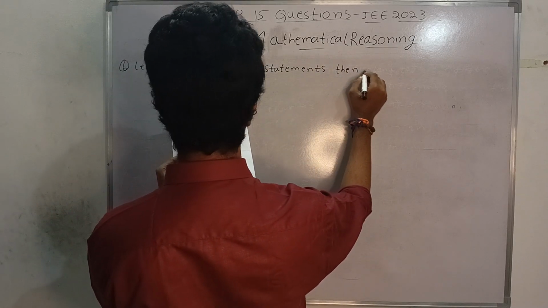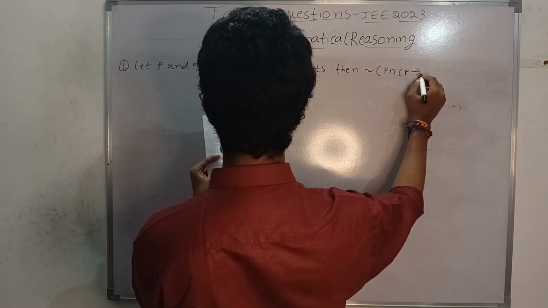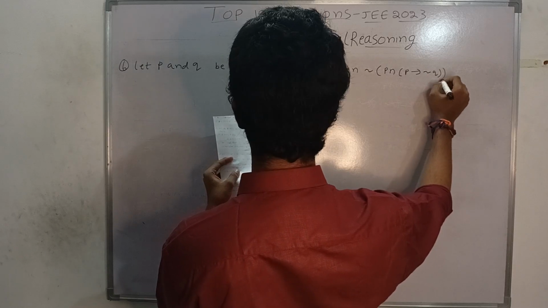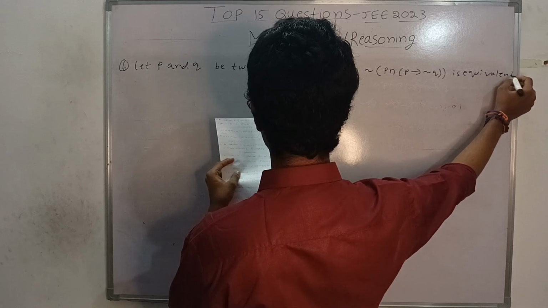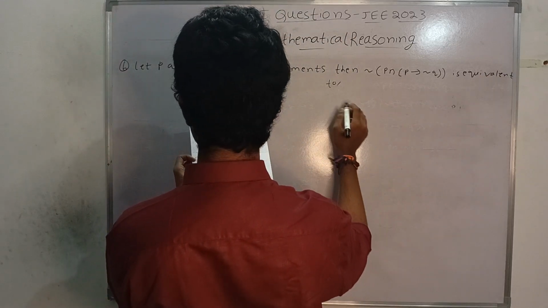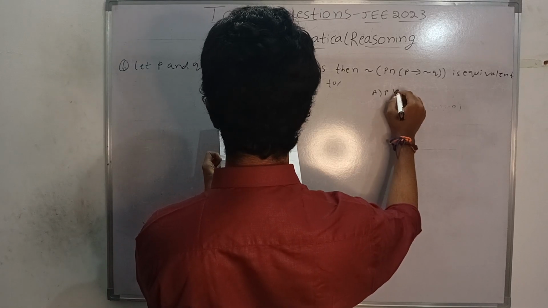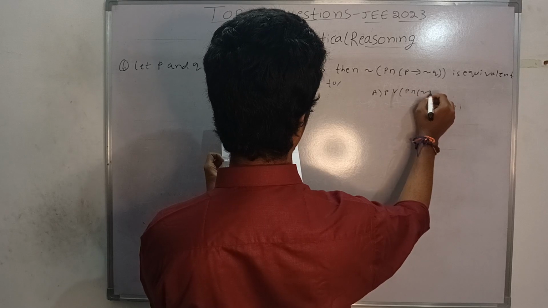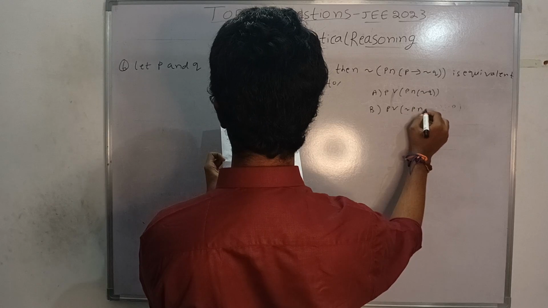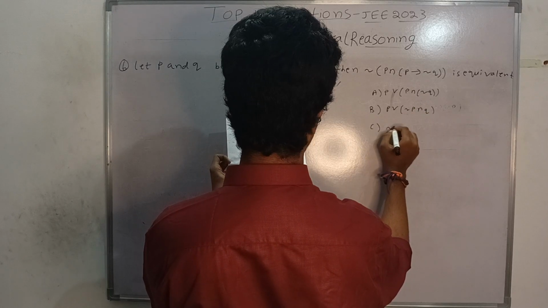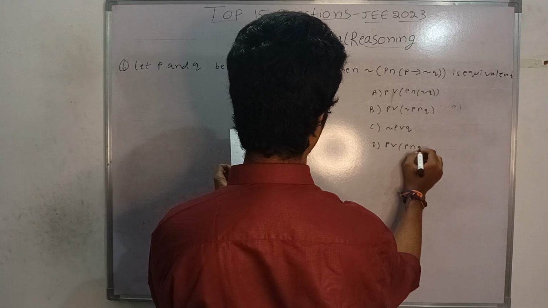Then negation of P and (P implication negation Q) is equivalent to: option A, P or (P and negation Q); option B, P or (negation P and Q); option C, negation P or Q; option D, P or (P and Q).